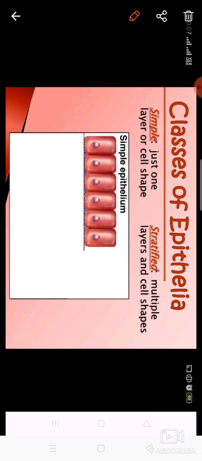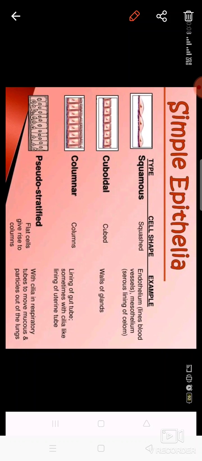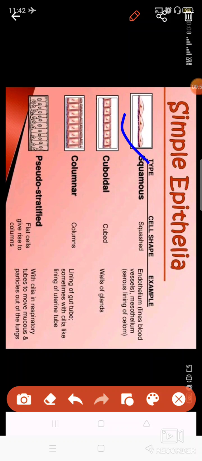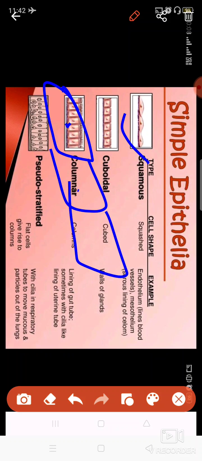Classes of epithelial tissue: simple means these are made up of only a single layer, and stratified means these are multi-layered. Now see where these are present and how they look. Simple squamous tissue is made up of flat cells having one nucleus in each, and these form a kind of sheet around the organ.